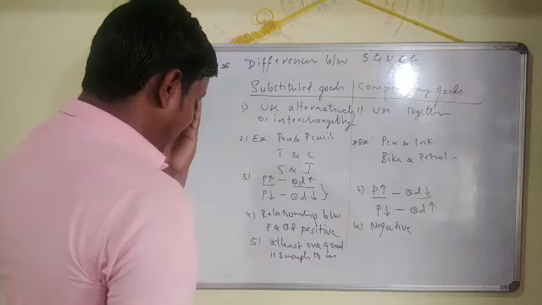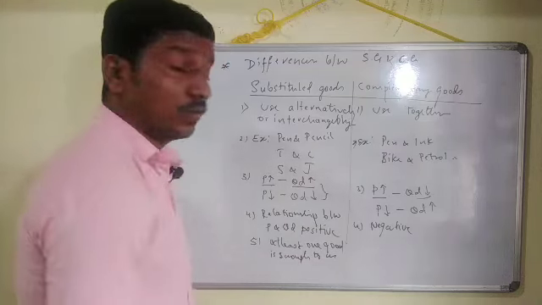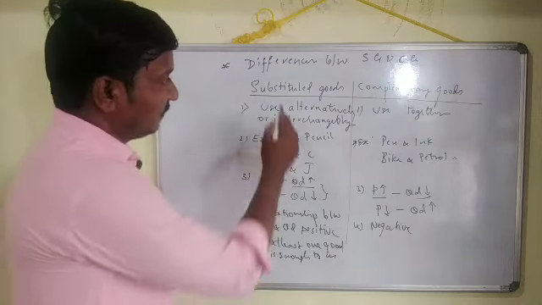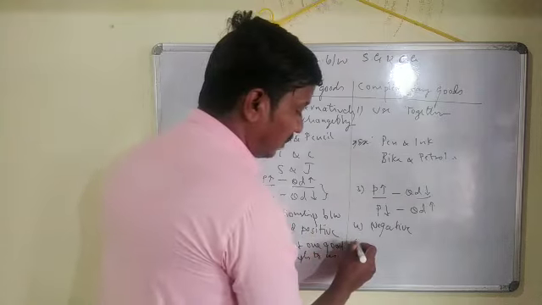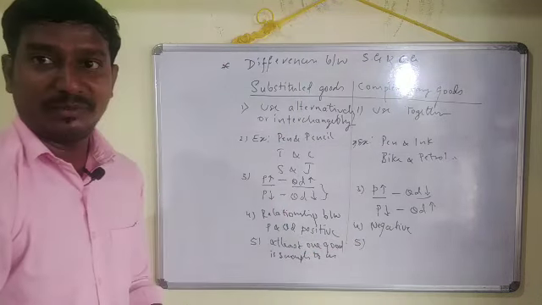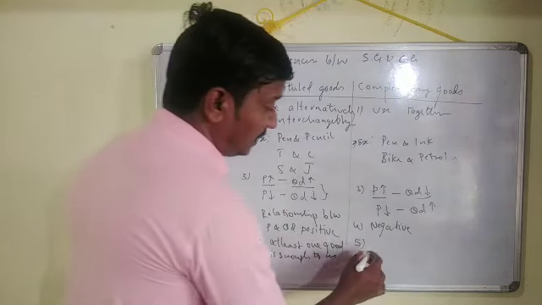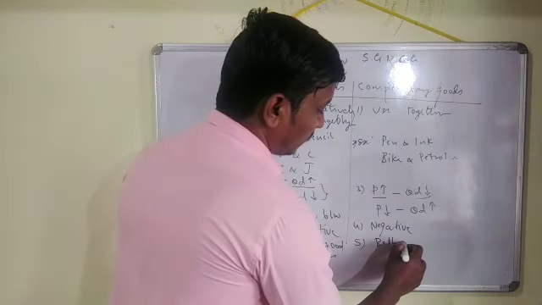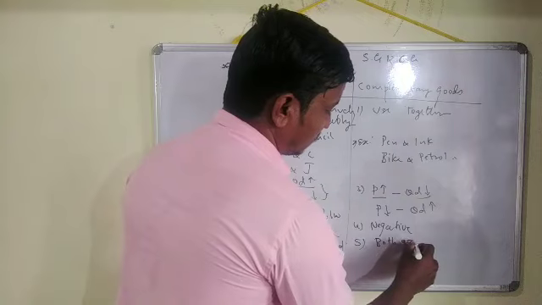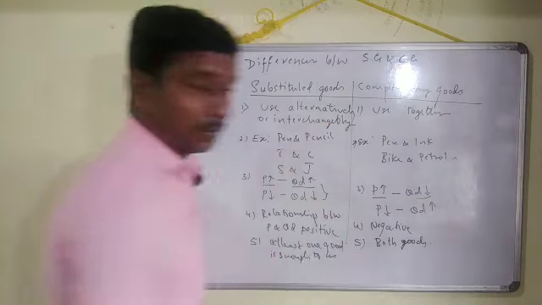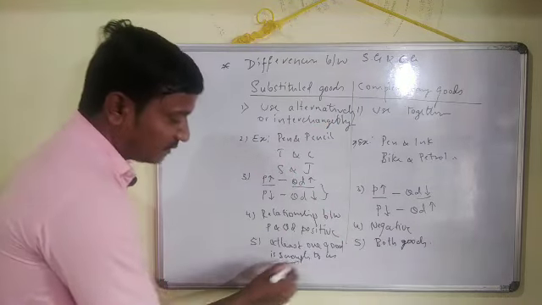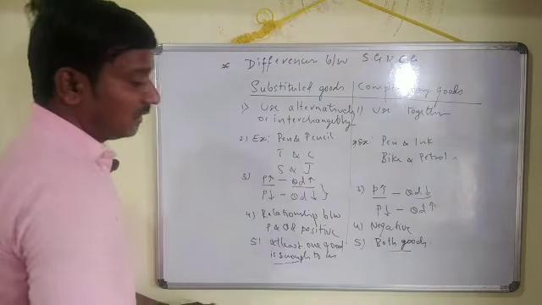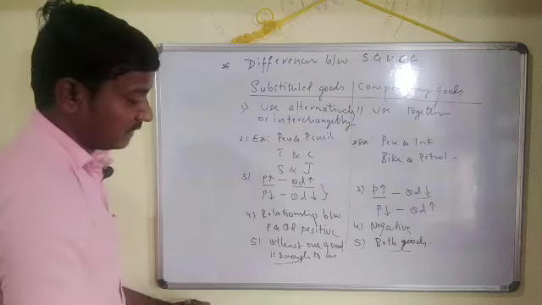But it is not possible in the case of complementary goods. Why? Because in complementary goods we need both the goods. Here at least one is enough, but here we need both. So this is how these two are different from each other.